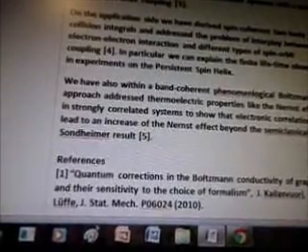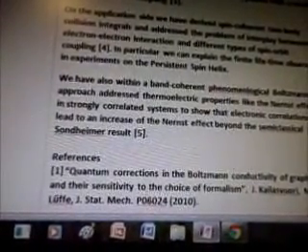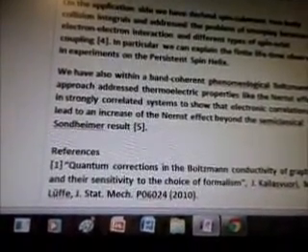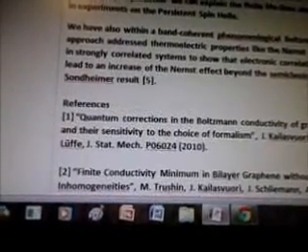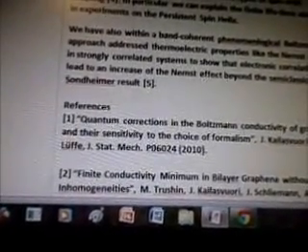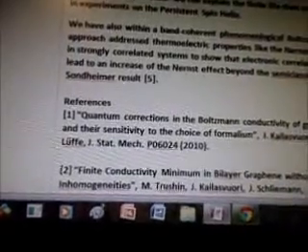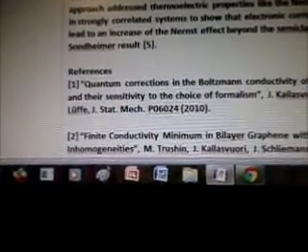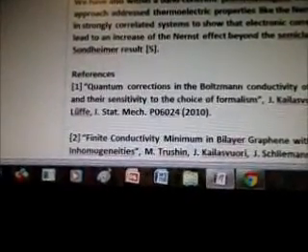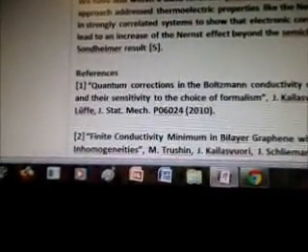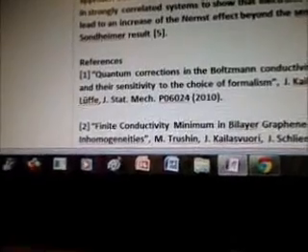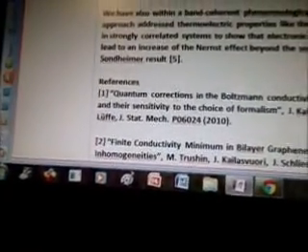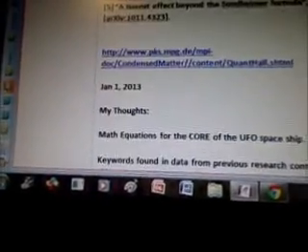In particular, we can explain the infinite lifetime observed in experiments on the persistent spin helix. We also, within a band-coherent phenomenological Boltzmann approach, address the thermoelectric properties like the Nernst effect in strongly correlated systems to show that electronic correlations can lead to an increase of the Nernst effect beyond the semi-classical summary results. Okay, and there's the references, and that's from